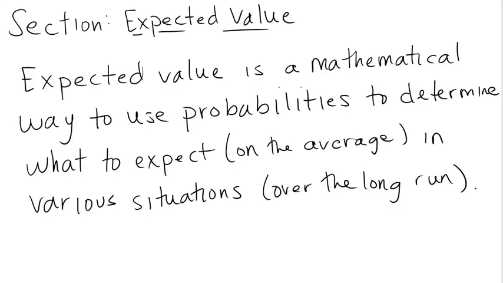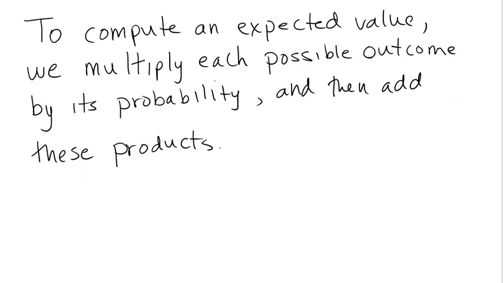Before we can do any examples, we need to know how we're going to figure out an expected value. And here's our rule. To compute an expected value, we multiply each possible outcome by its probability and then add these products. So what we do is we figure out all of the things that can happen in the experiment, all of the possible outcomes, and we figure out how likely each of those are, so we find their probabilities. And we weight each possible outcome by its probability. So the more likely something is, the more weight it will have in the expected value. And then we just add all of those products together, and that's what we call the expected value. And again, that expected value is like an average over the long run.